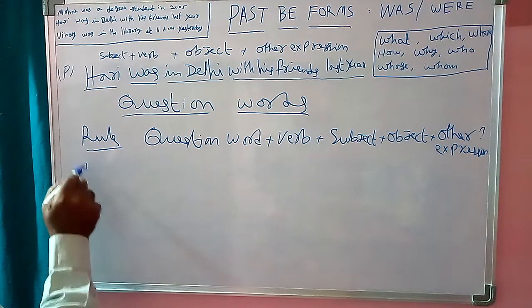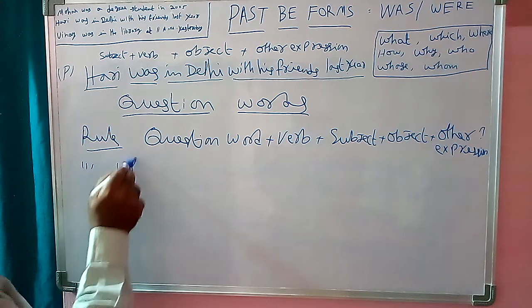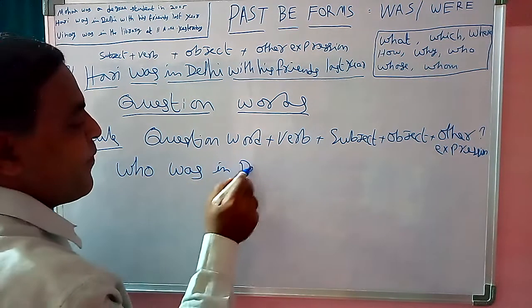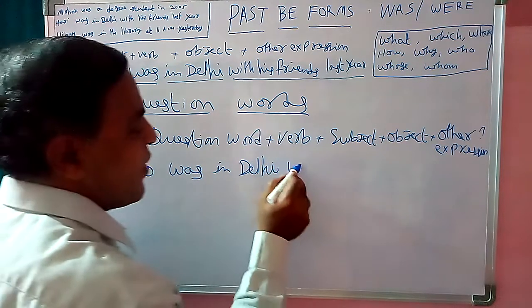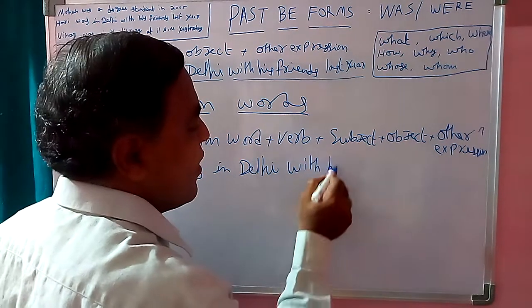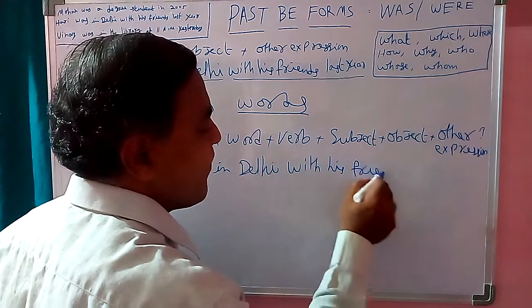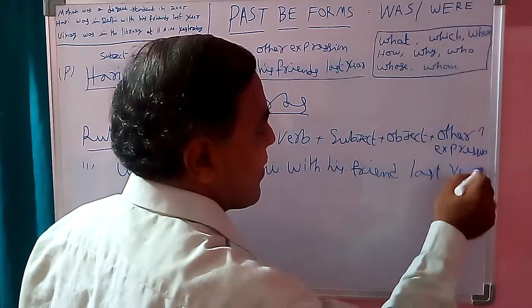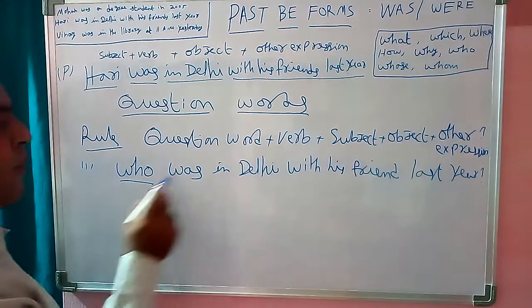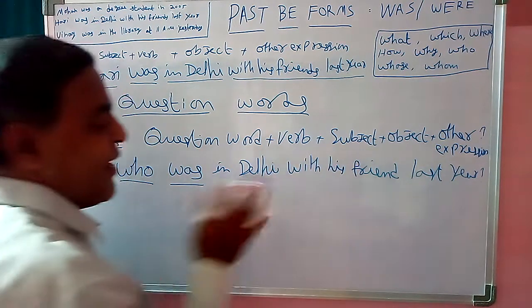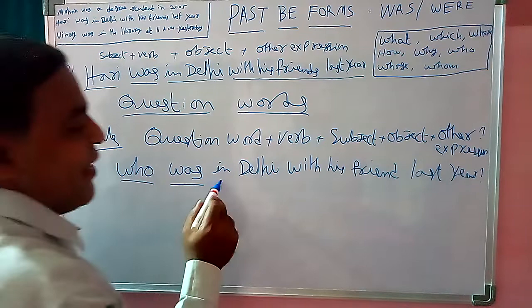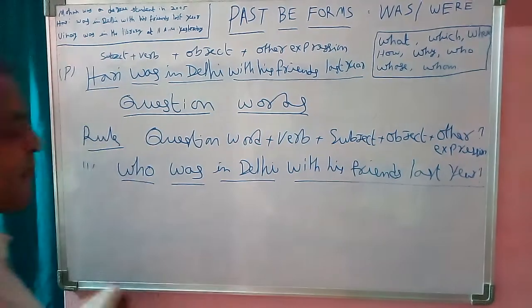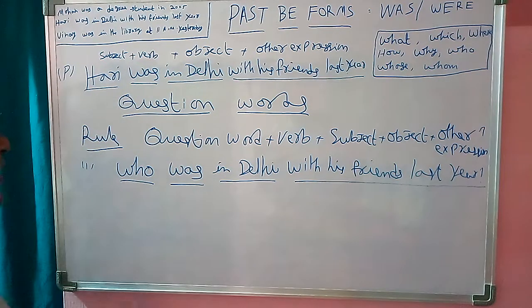So now I am going to write a question. Who was in Delhi? Who was in Delhi with his friends last year? Question word who, where, was. Subject we did not write. Subject is the answer. In Delhi, object; with his friends last year, other expressions. Who was in Delhi with his friends last year?